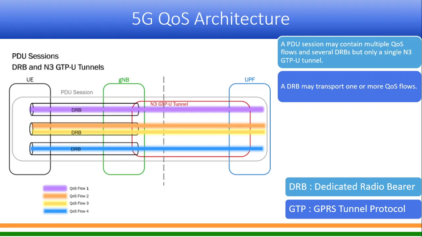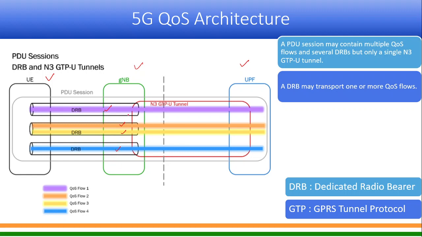So this is basically the same diagram in a different flavor which has been shown here. Here this is UE, this is gNodeB, and this is UPF, and you can read the text also. One PDU session may have multiple QoS flows. Here, how many QoS flows are there? Every color is a QoS flow shown. So this is a QoS flow, this is a QoS flow, this is a QoS flow, and this is a QoS flow.